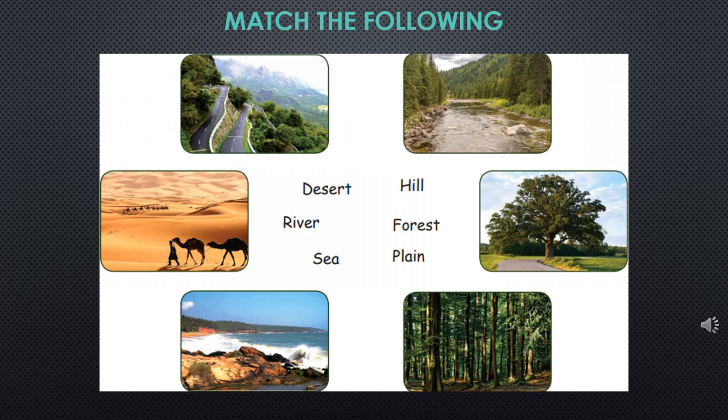Okay, here they have given match the following. So basically you have to name the places which are given. So the first one is desert, where you can see a camel. Then you have a river. Then you have sea. Then comes the hill. Then comes the forest, and last plain.